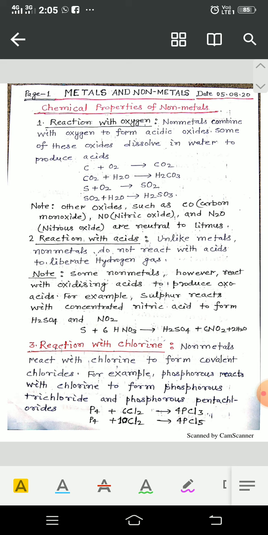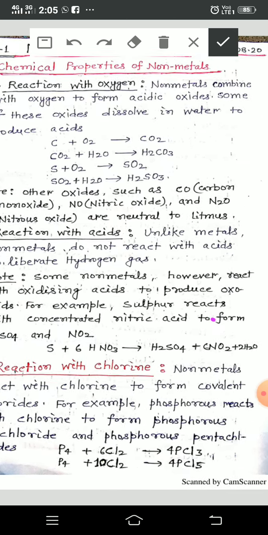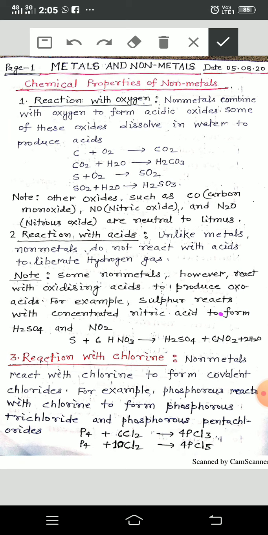As I told you, I will teach you the remaining chemical properties of nonmetals. So see here, now in the chemical properties of nonmetals, the first chemical property is reaction with oxygen.